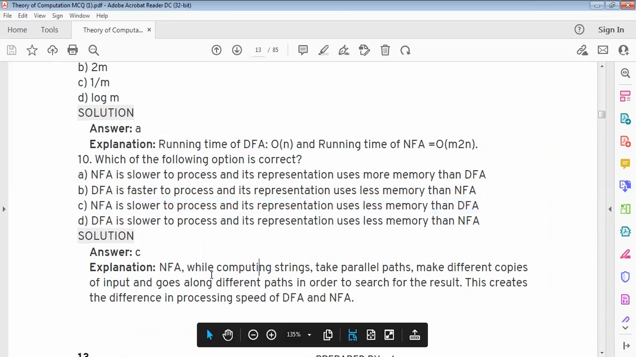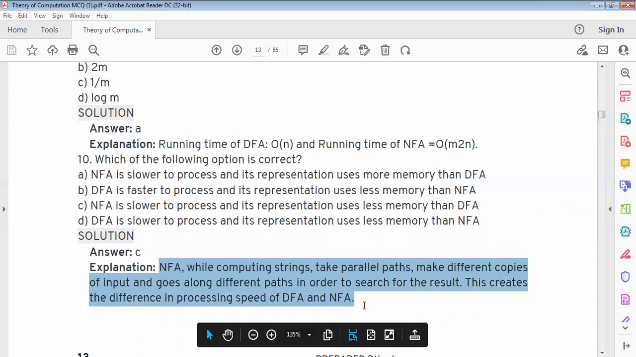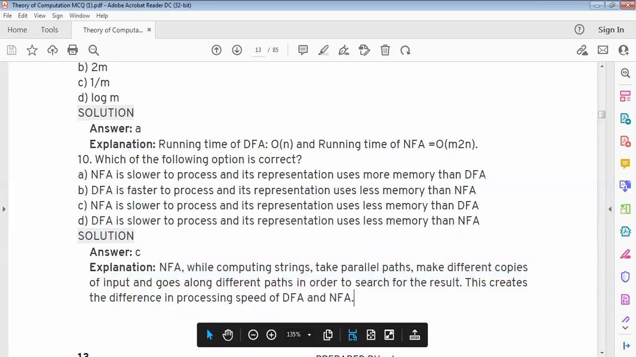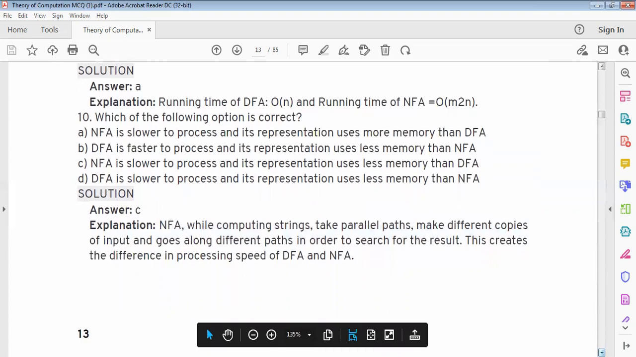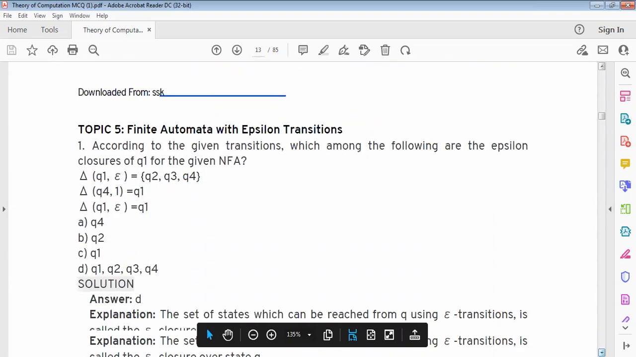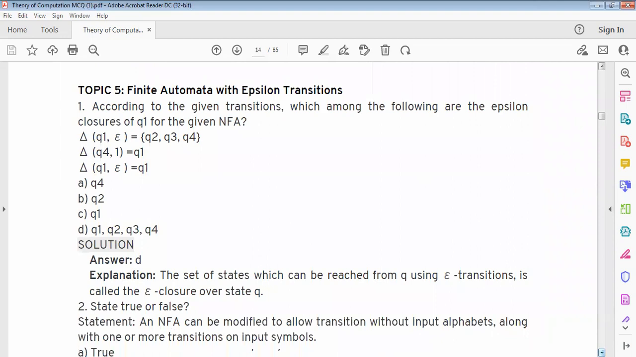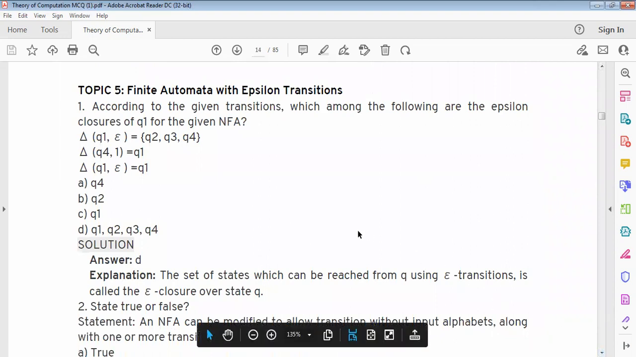In NFA, while computing strings, it takes parallel paths, makes different copies of the input and goes along different paths in order to search for the result. This creates the difference in processing speed of DFA and NFA. Next, topic 5, finite automata with epsilon transitions.